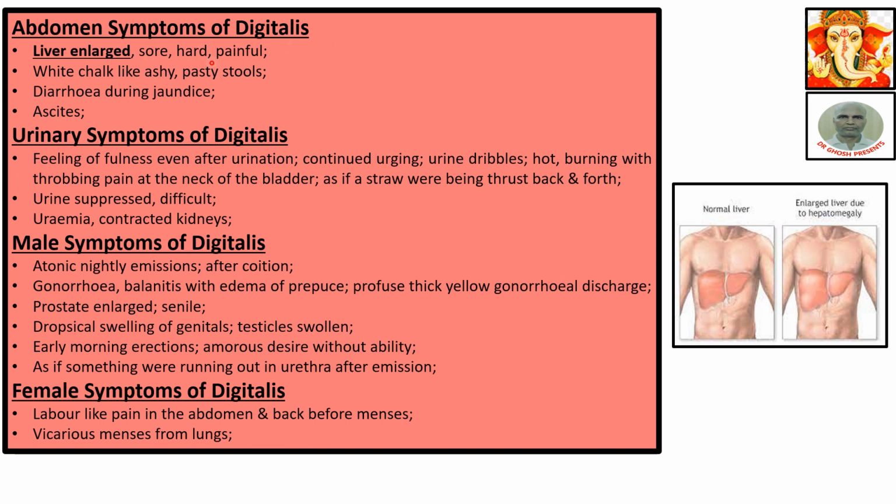Abdomen symptoms of digitalis. Liver enlarged. See the enlargement of the liver. This is a normal liver. This is an enlarged liver. Sore, hard, painful. White chalk-like, ashy, pasty stool. When there is a trouble in the liver, the stool color will always change.